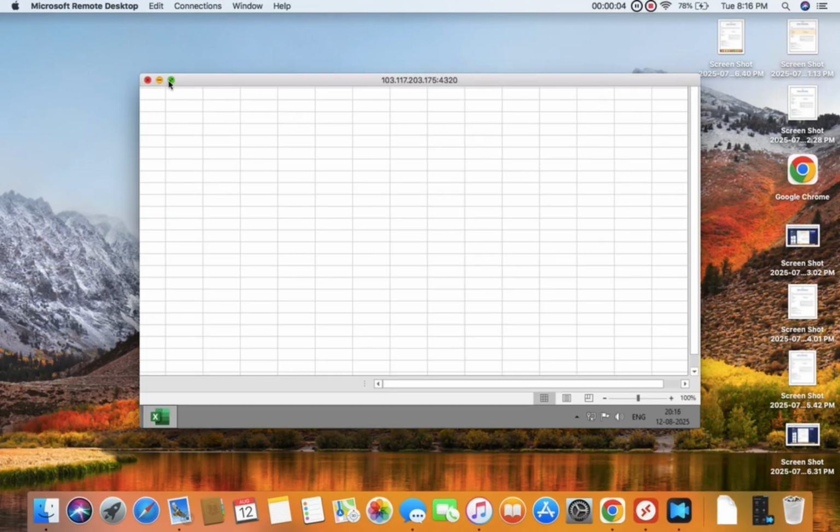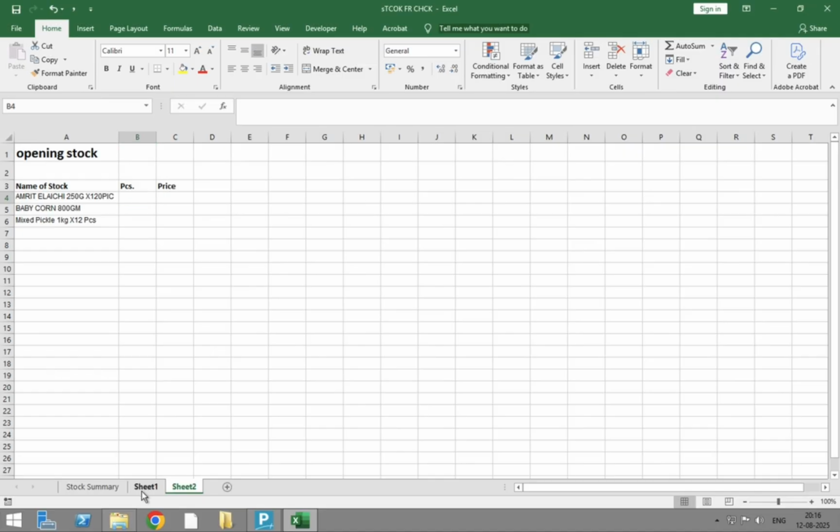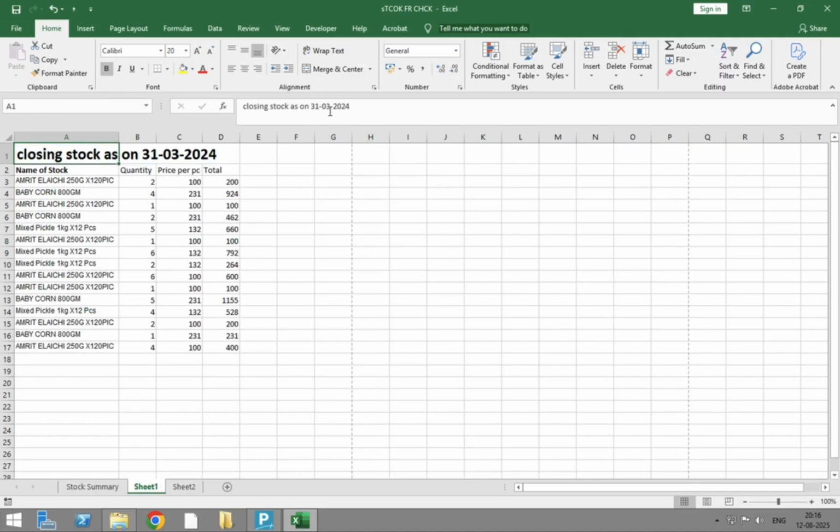Today we will learn how to use the SUMIF formula in Excel. If you have a closing stock and you want to sum that stock for opening, then you have to use the SUMIF formula. So let's start on sheet 1.